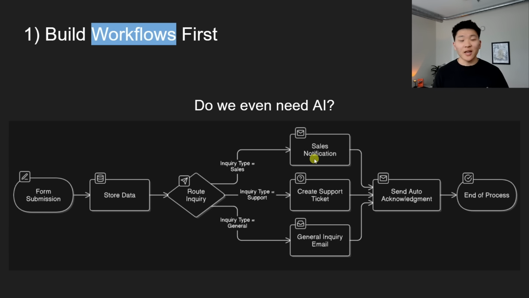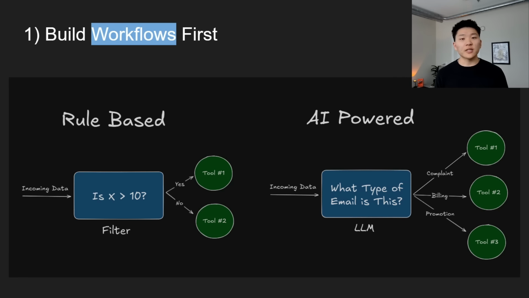Because a lot of times when we're trying to cut off some of that low-hanging fruit, when we realize that we're doing some of this stuff too manually, we don't even need AI yet. We're just going to create a few workflow automations, and then we can start getting more advanced with adding AI in certain steps. So hopefully this graphic adds a little more color here. On the left, we're looking at a rule-based sort of filter, and on the right, we're looking at an AI-powered filter. So let's take a look at the left one first.